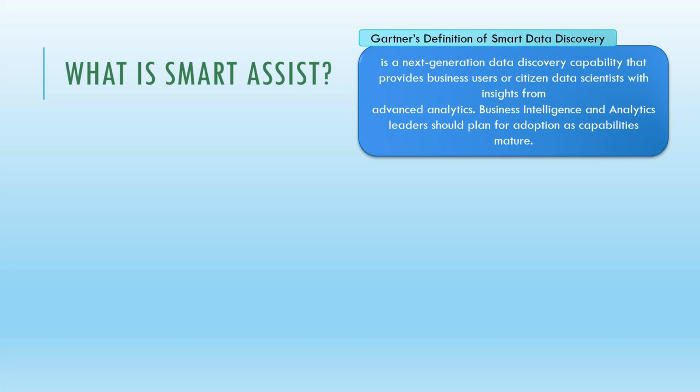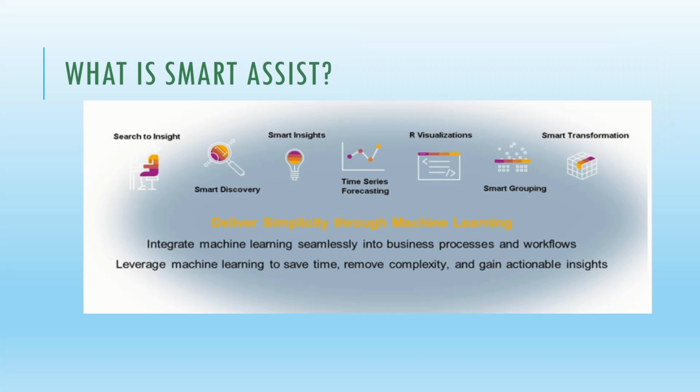In that way SAP has come up with Smart Assist, where there are different things we can do. For this, SAP is using machine learning technology, which covers search to insights, smart discovery, smart insights, time series forecasting. R visualization is also an important, powerful thing, along with smart grouping and smart transformation. R visualization is related to data science. That is what SAP wanted to utilize, and R is integrated with SAP Analytics Cloud as well, where we can build powerful and useful visualizations. We will see each of these topics practically, one by one.